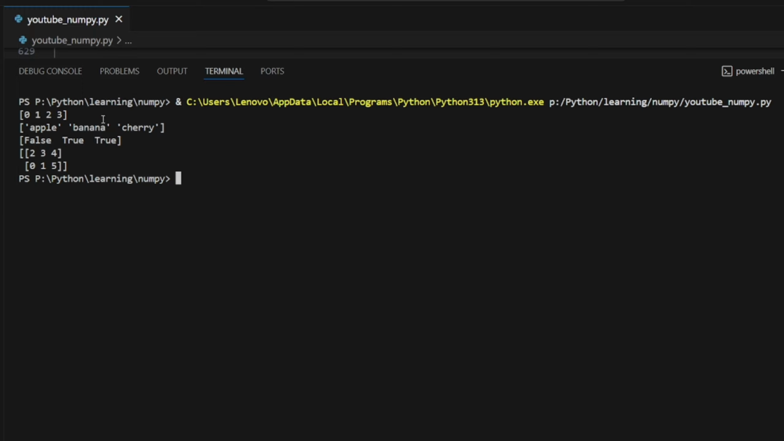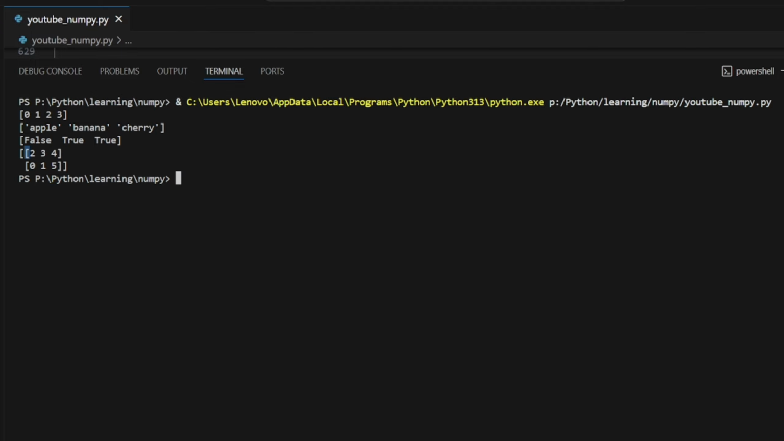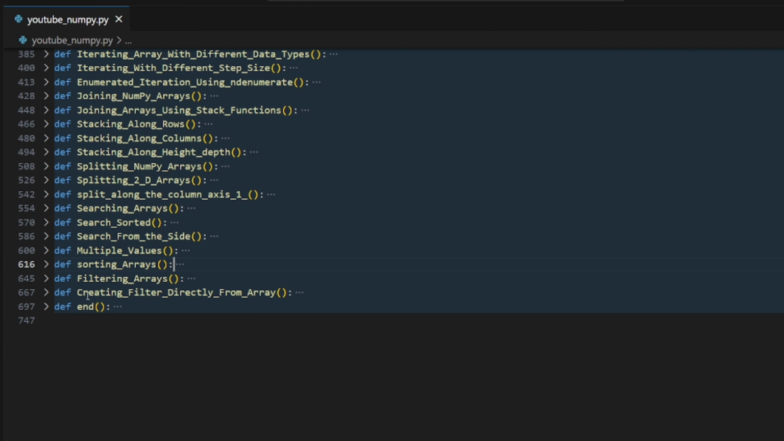We are having apple, banana, cherry, which is in alphabetical order. Here numerical, which is 0, 1, 2, 3, and true or false. Like false is 0, right? So it's in the first place. We have 1, 1, 1. So here also it is arranged itself. See, 2, 3, 4, and here 0, 1, 5. It is sorted. Let's move further. And if you want every sorting method in Python, I can give that also. I started the DSA about 3 days before and I have almost done that.